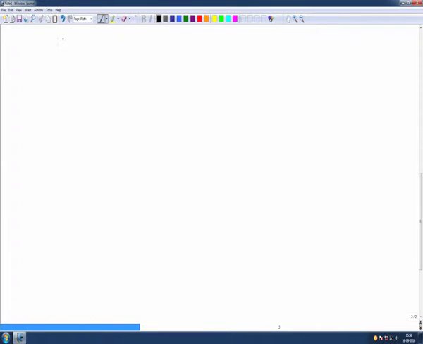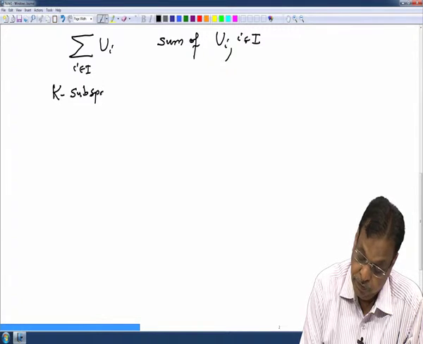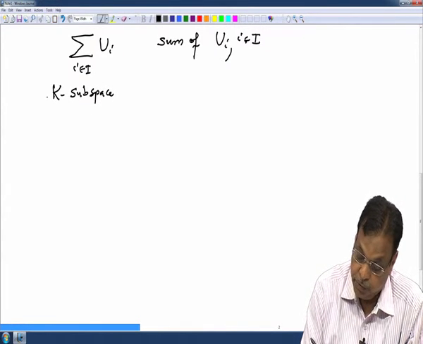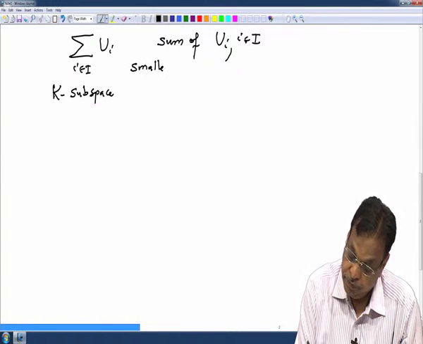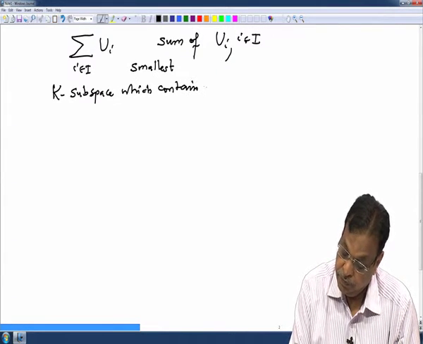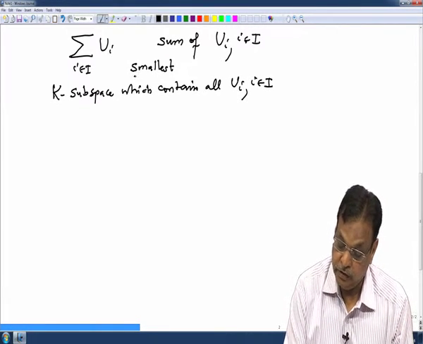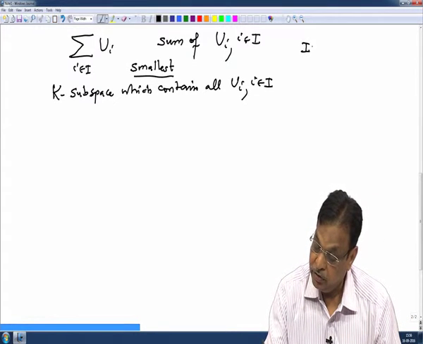Another construction we have seen is, for a family of subspaces U_i, we have also constructed a new subspace which we called the sum of the family U_i, and by definition this was the smallest K subspace which contains all the U_i, and such a smallest subspace exists if I is non-empty, of course.